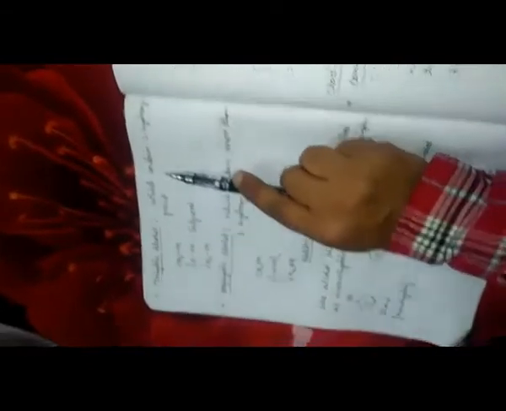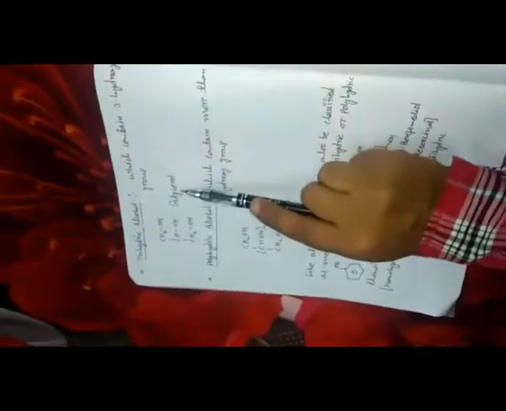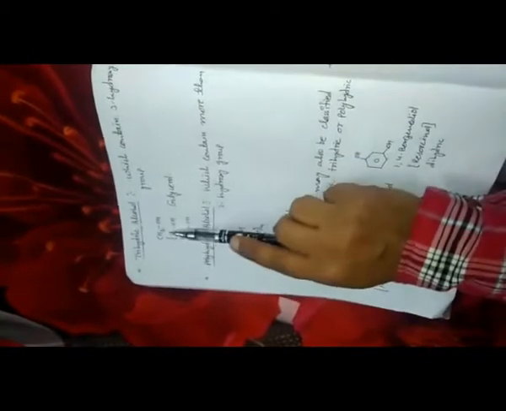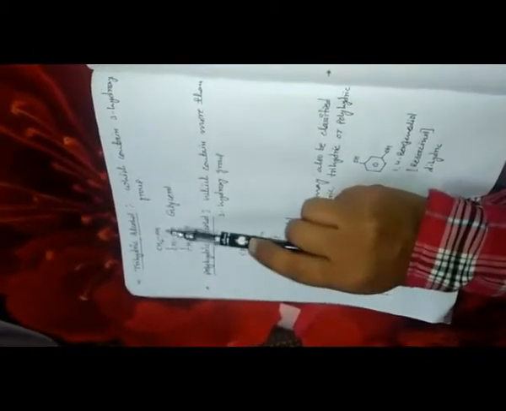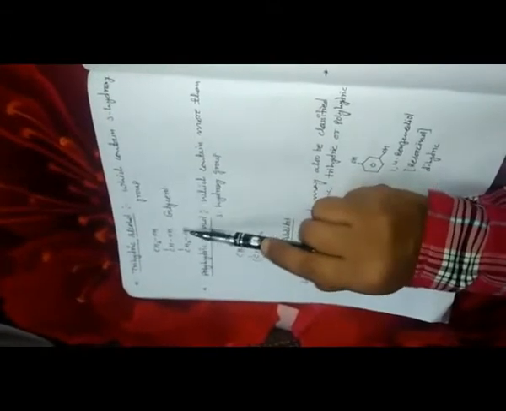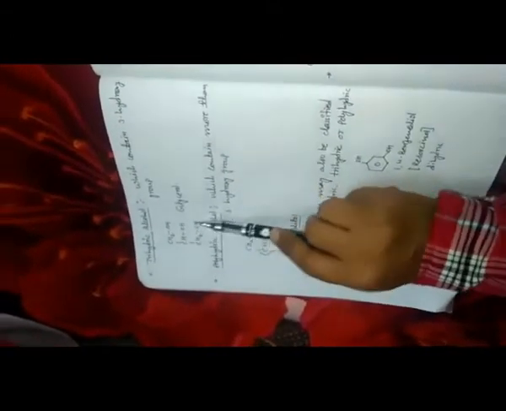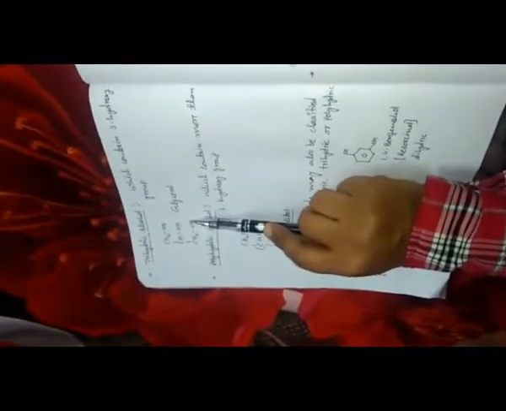Next, the trihydric alcohol. Tri means three. That means the alcohols which contain three hydroxy groups are called trihydric alcohols. The example in front of you is glycerol, CH2OH, CHOH, CH2OH. You can check here three OH groups. That means three hydroxy groups are present here. That means this is a trihydric alcohol.